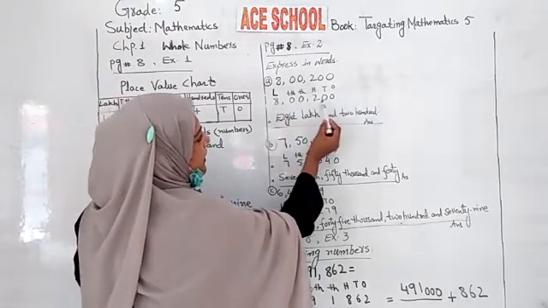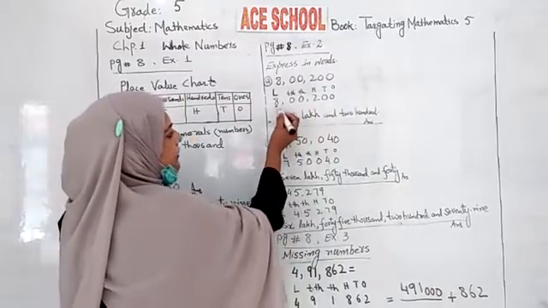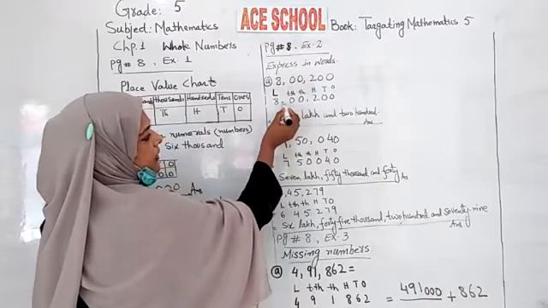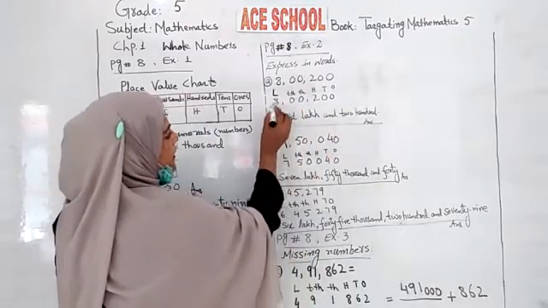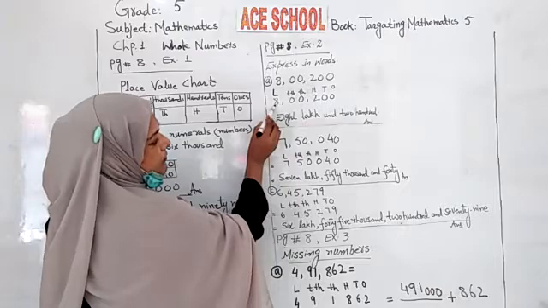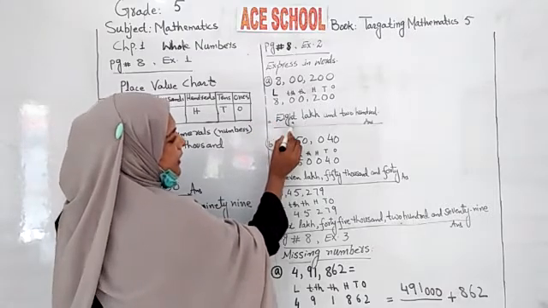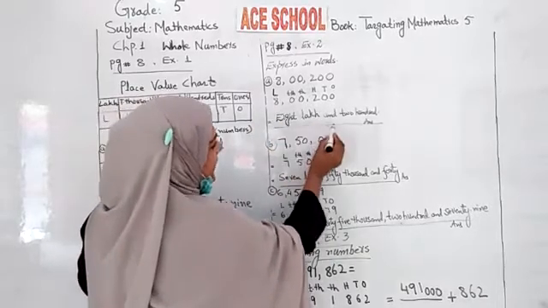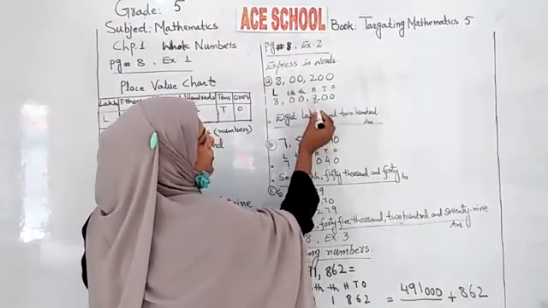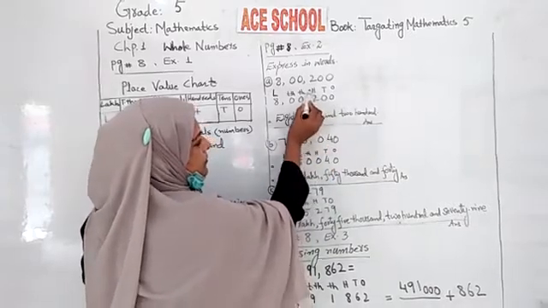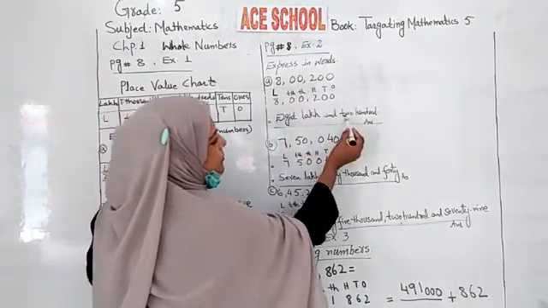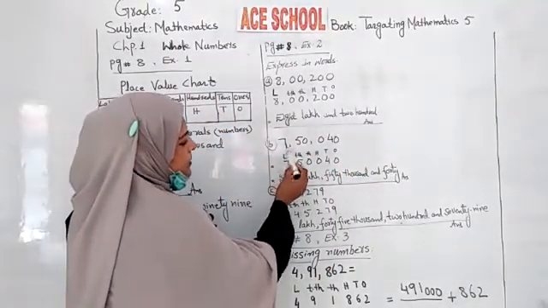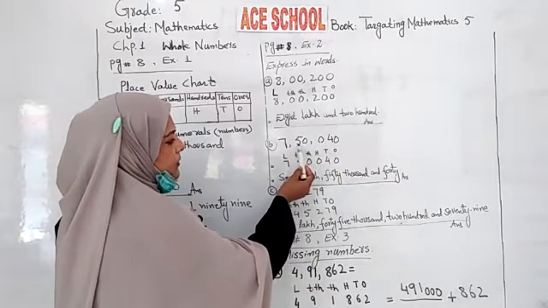So 8 lakhs and 200. You will read 8 lakhs and 200. So again you put commas after 3 digits and after 2 digits. Write in words. Under L is 8, so write in spelling 8 of position lakh: 8 lakh. And this is 2, so write in words 2 of its position. It is on position 100. So 200 is the answer, right?